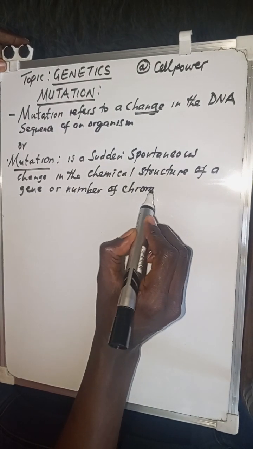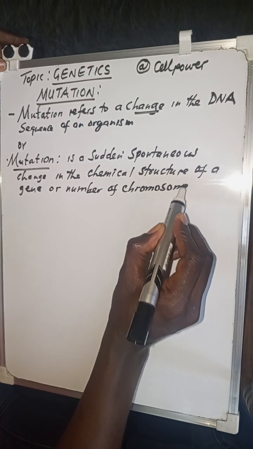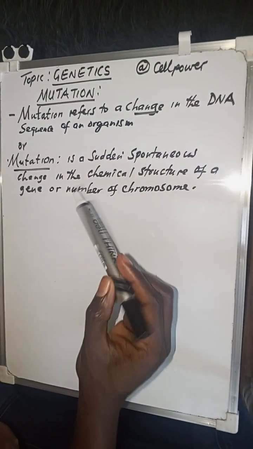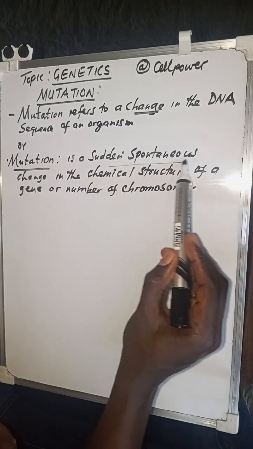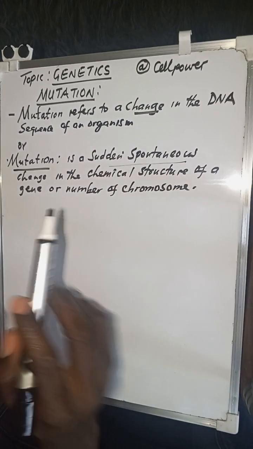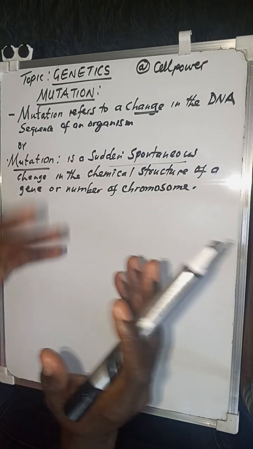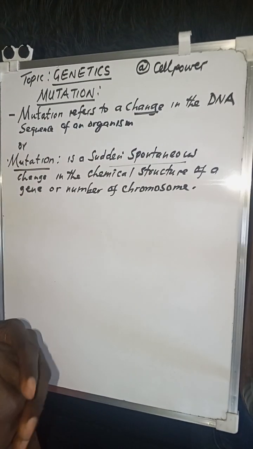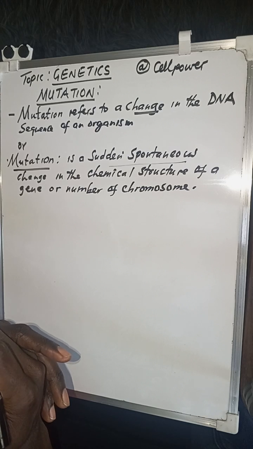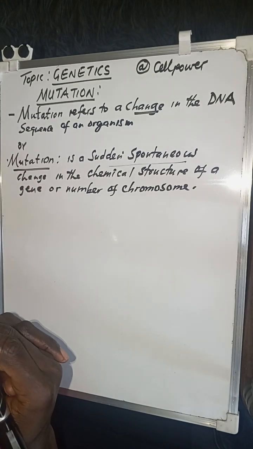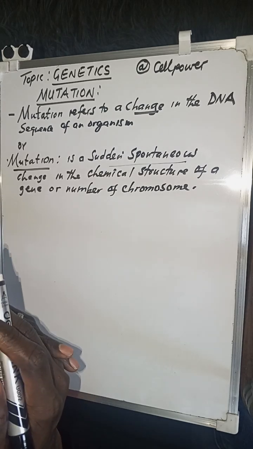So if you want, you can talk about it as being a sudden spontaneous change. Of course, when we talk about a sudden spontaneous change, you cannot tell when exactly it is going to happen. It can occur suddenly without you noticing that it has actually happened.